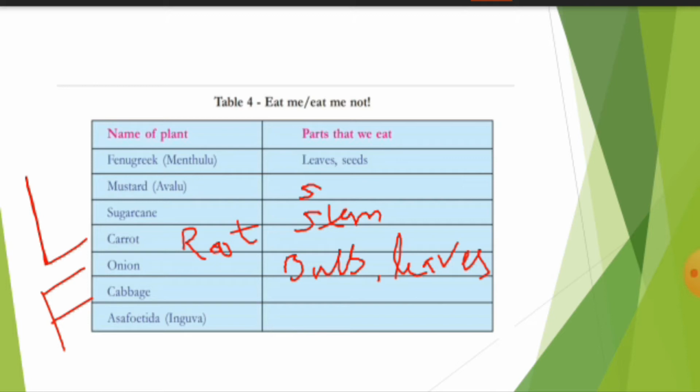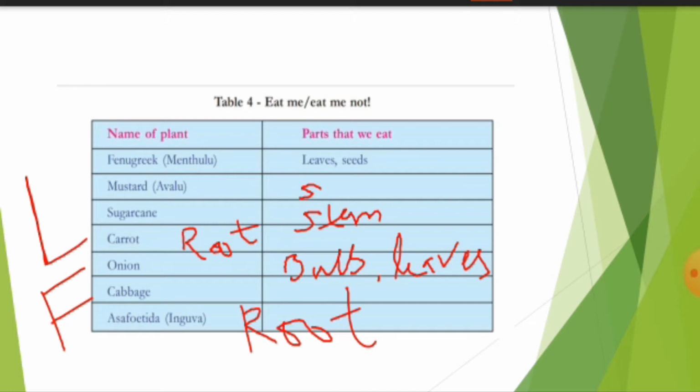Now asafoetida is nothing but inguva. In so many of our Andhra recipes, inguva is a very good smelling substance, and it is prepared from roots. Okay, now here we are eating the root of this asafoetida. I hope everyone has understood.